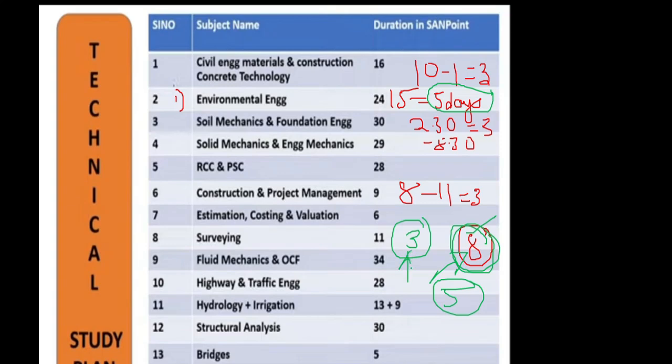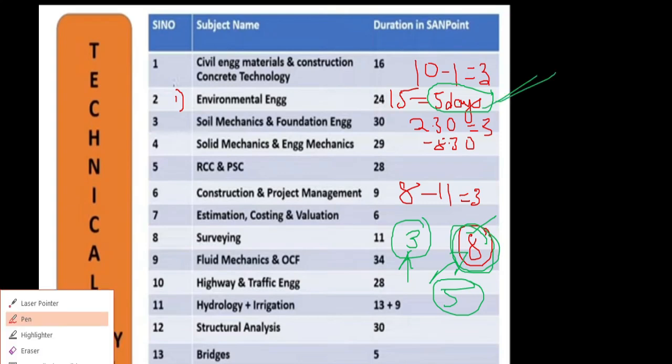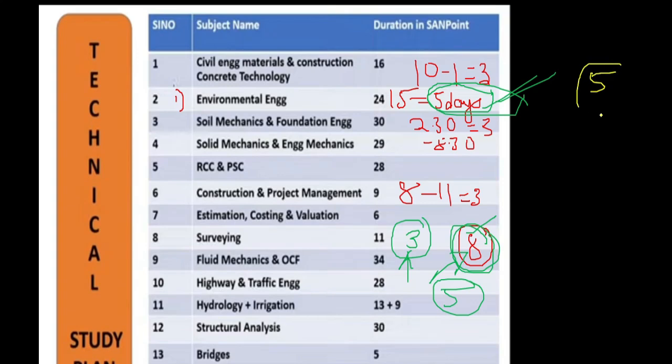So on that basis, calculate the number of hours of recorded classes, however many you can prepare, divide that by your daily hours and you will get the days. When you get the days here, you should see to it that at no cost you should study more than 5 days.